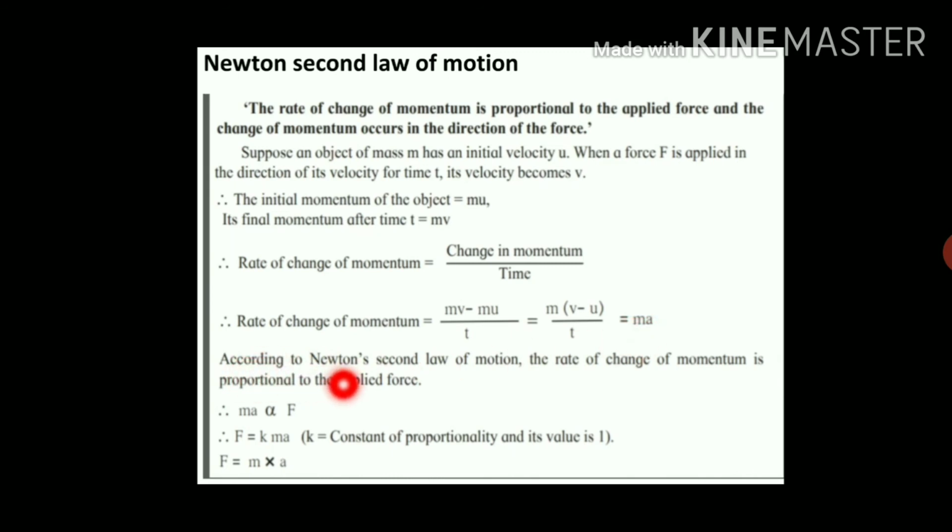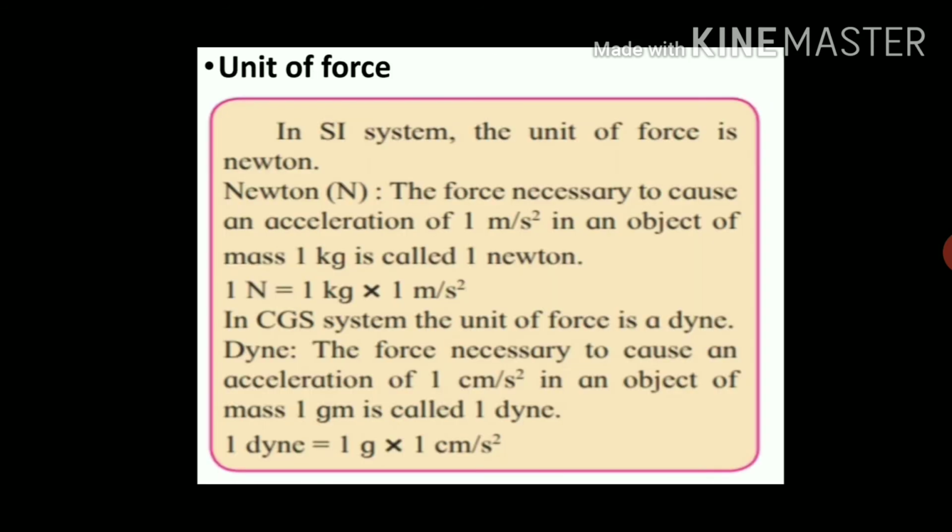Ma is directly proportional to F, and therefore F is equal to K into ma. K is a constant of proportionality and its value is 1, and therefore finally we obtain the equation F is equal to ma. This equation is called the equation of force, that is force is equal to mass into acceleration.